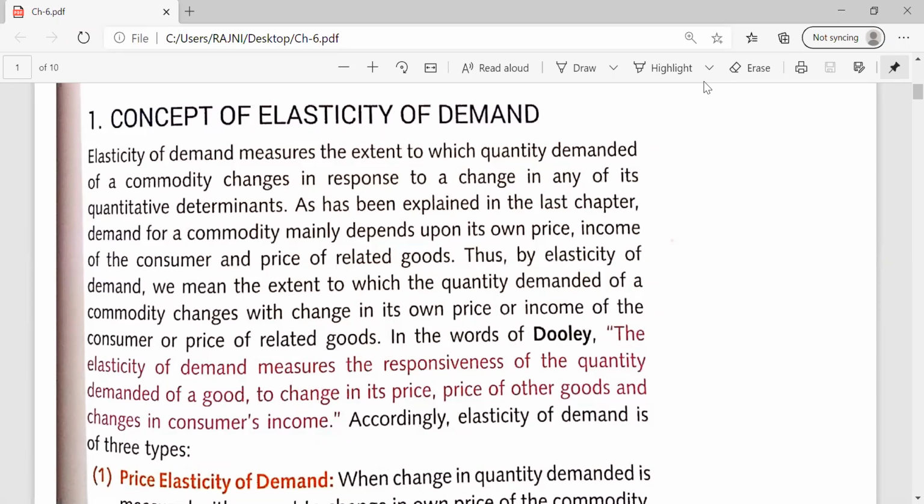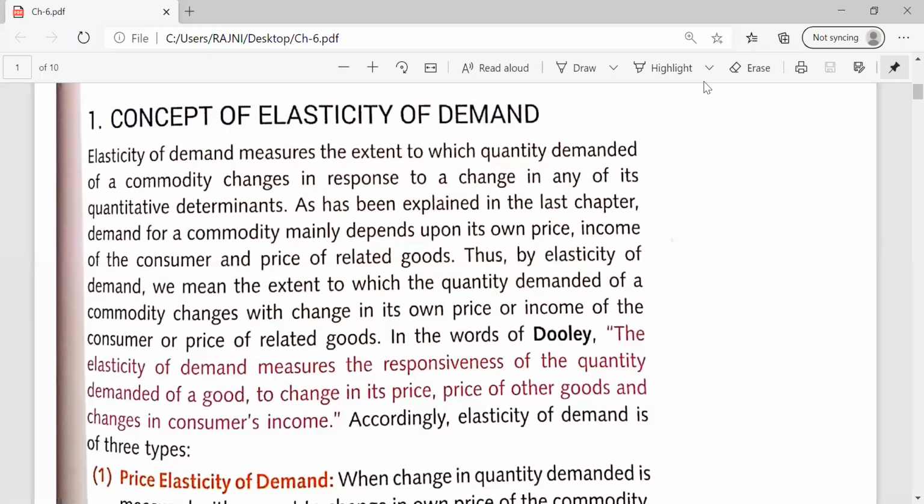But now the question arises, ऐसा नहीं है कि हर प्रोडक्ट में सिमिलर लेवल के चेंजेस आएं. Now the question arises that if the price of a product changes, तो उसकी क्वांटिटी डिमांडेड में कितना चेंज आता है, right? So in order to find out the answer of this question, we will have to study the concept of the elasticity of demand.